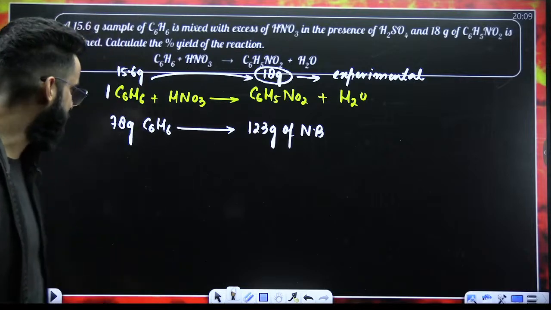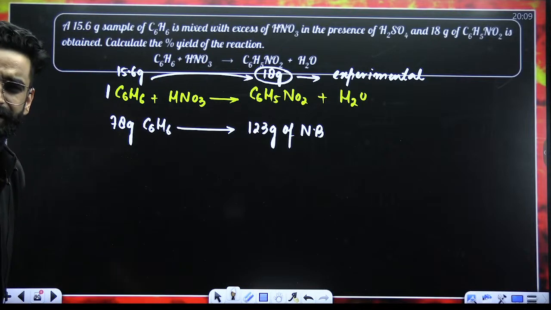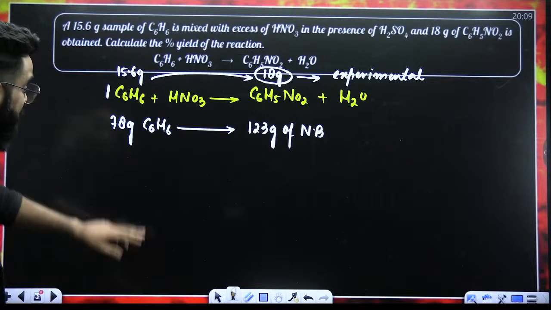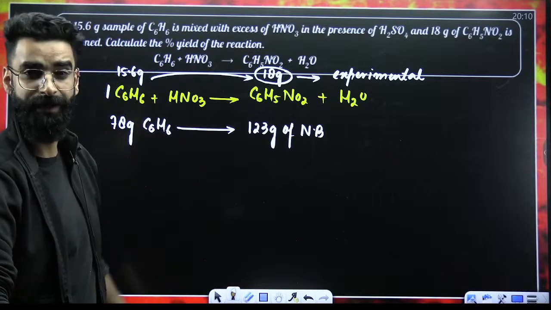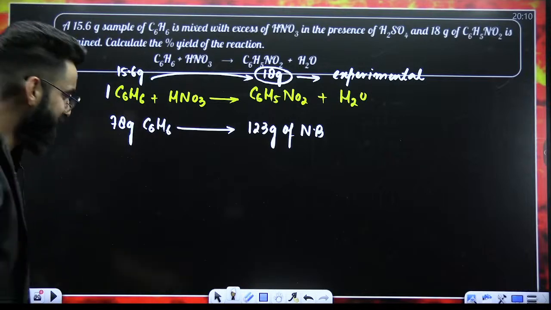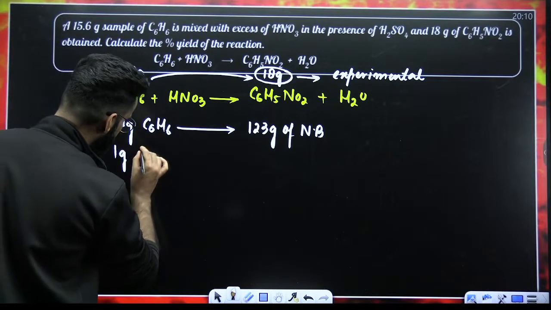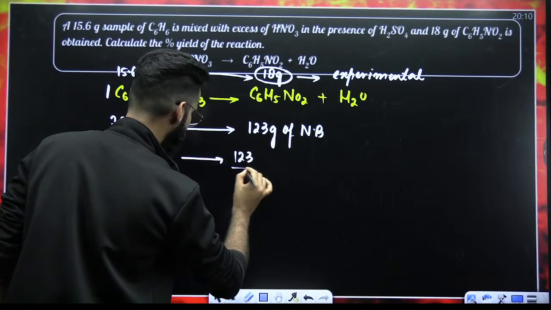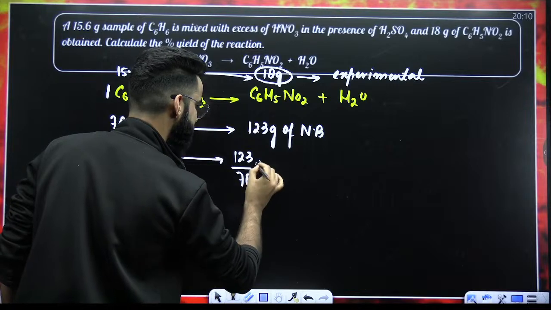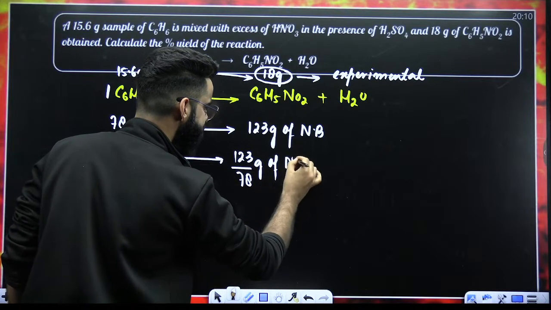Now, people, tell me one thing. Can I say, as far as the question is concerned, the stoichiometry is telling me that 78 grams of benzene should produce 123 grams of nitrobenzene. Therefore, 1 gram benzene should produce how much? 123 divided by 78 grams of nitrobenzene.